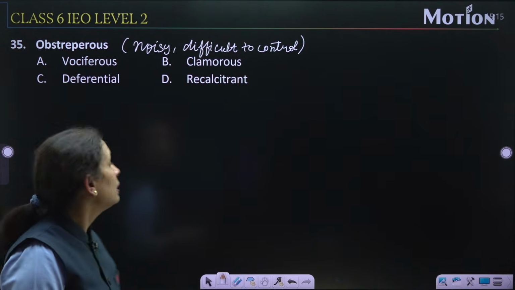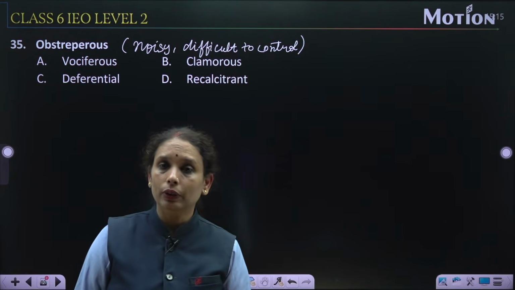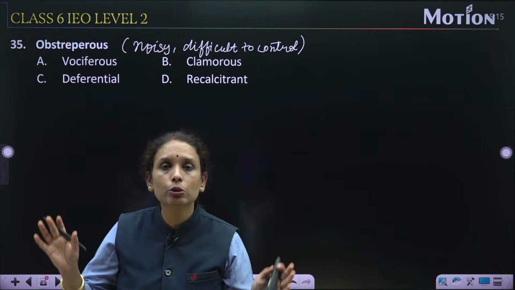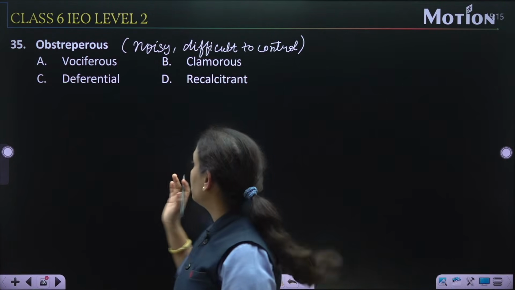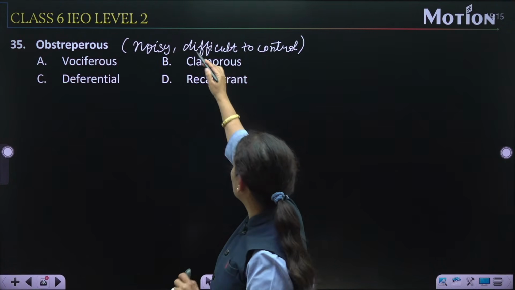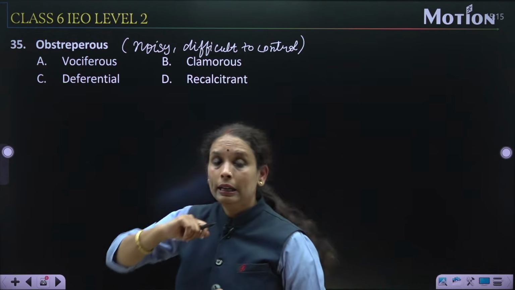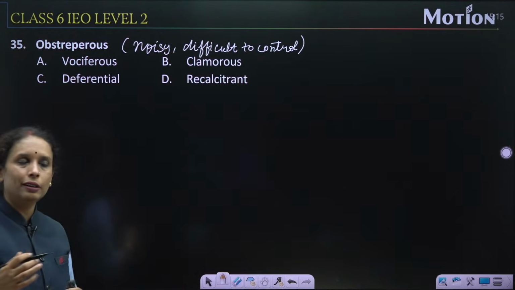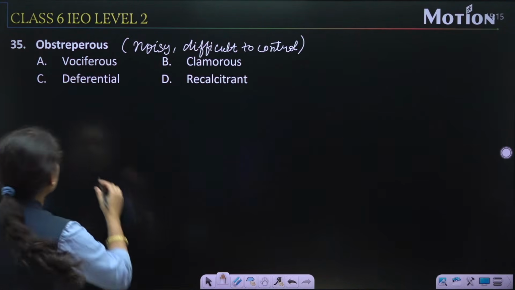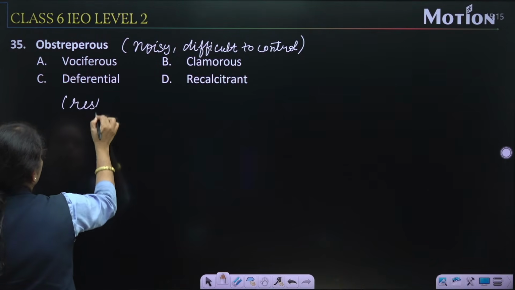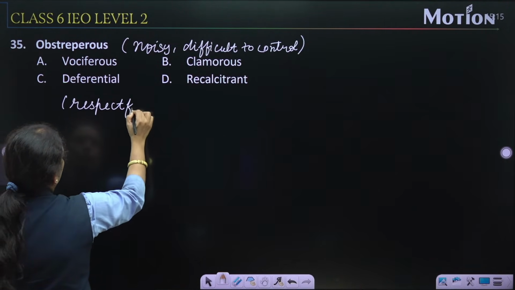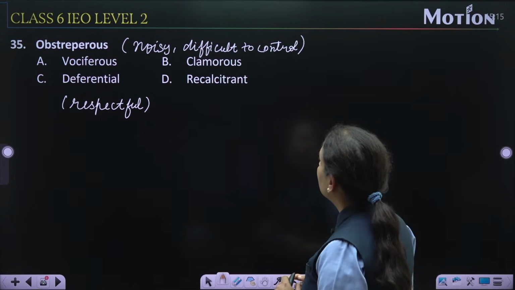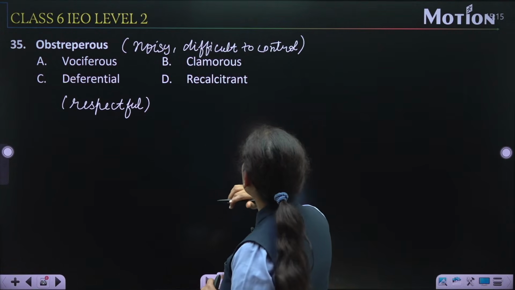So vociferous. Second is clamorous. Clamorous का we know confused noise. Clamorous means clamorous voice, confused noise, not clear, right? So clamorous voice ये भी नहीं हो सकता क्योंकि ये खुद noisy है. Deferential. Deferential का मतलब हम बोल सकते हैं respectful. यहाँ पर हम इसको meaning ले सकते हैं respectful. ठीक है, respectful यहाँ पर हो सकता है. और now option number D, that is recalcitrant.